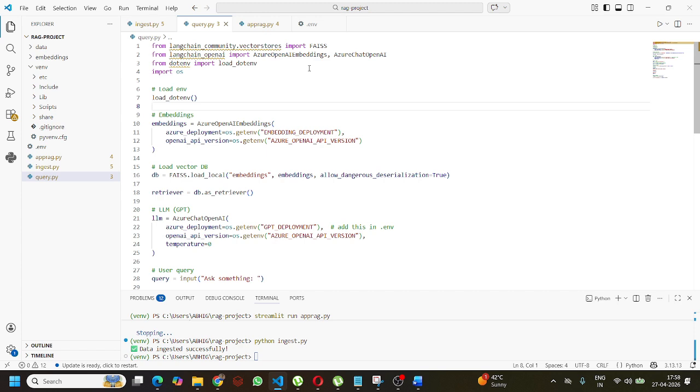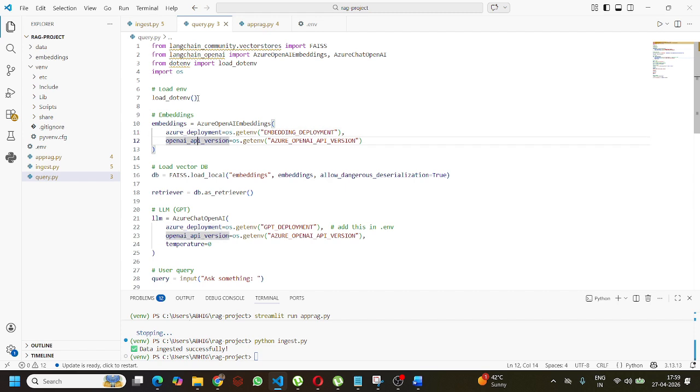Now come to the point. First we are loading the environment. From here we can get the key value, API key, deployment names, and API version. After that, you can see embedding. In the embedding, we can see the embedding deployment name and embedding OpenAI version.